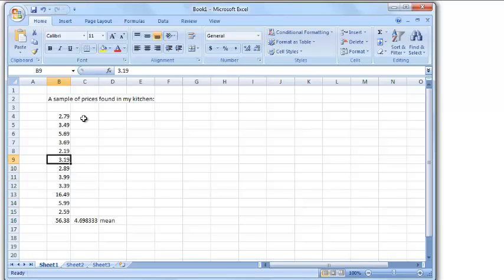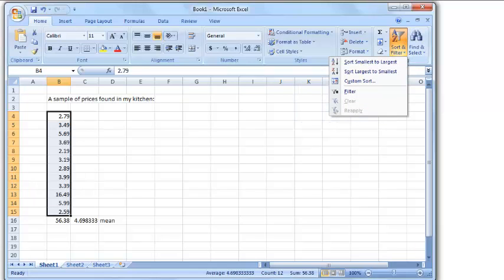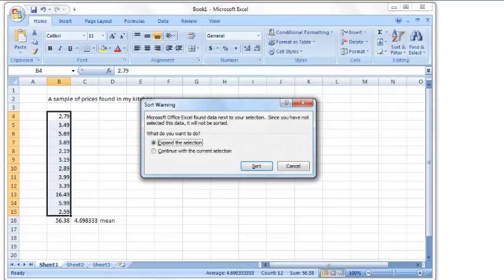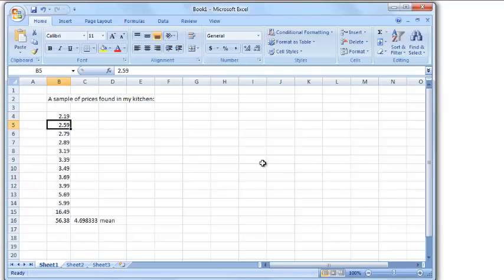Now, what happens if I take these numbers, if I highlight all these numbers again, and I go to the A to Z sort and filter, and I click on that, and if I sort smallest to largest, bang. It found data next to selected, it will not be sorted, fine. It wants to know if I want to include that number at the bottom. No. Bang. Now I have those numbers in order. This is the cheapest thing that I could find in the kitchen. That's the largest thing in the kitchen.